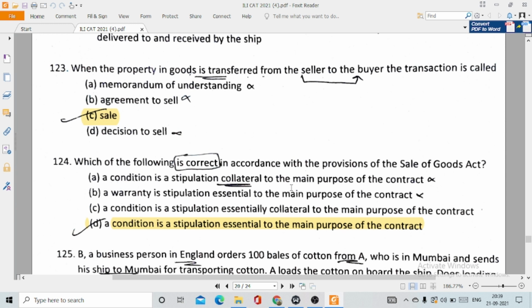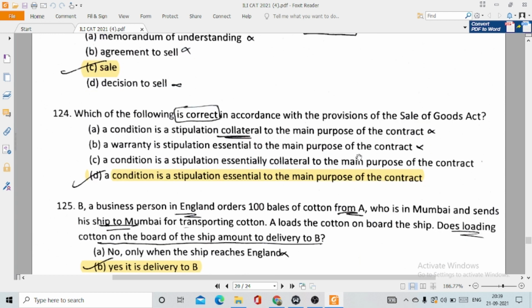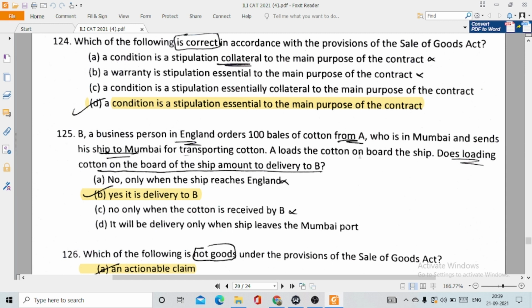Then question number 124, which of the following is correct in accordance with the provisions of the Sale of Goods Act? This is option number D. A condition is a stipulation essential to the main purpose of the contract. Well, this is true. Then 125, B, a business person in England orders 100 bales of cotton from A, who is in Mumbai, and sends its ship to Mumbai for transporting cotton. A loads the cotton on board the ship.